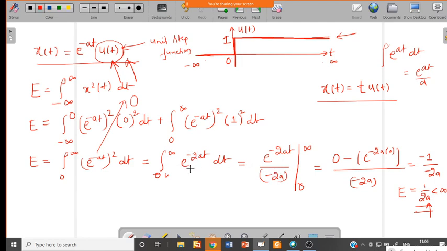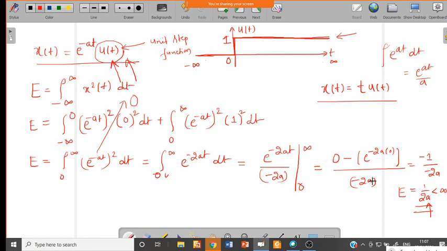Now, if you substitute the limits 0 and infinity for the integration: e power minus infinity is 0, and minus e power 0, anything power 0 is nothing but 1.